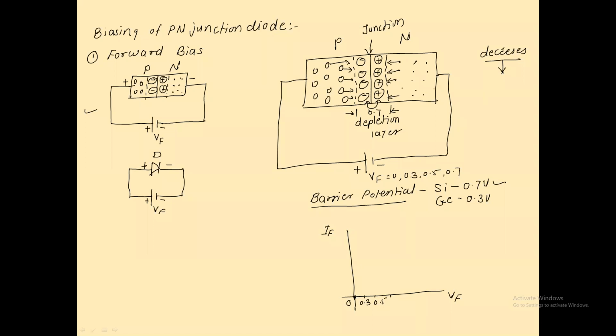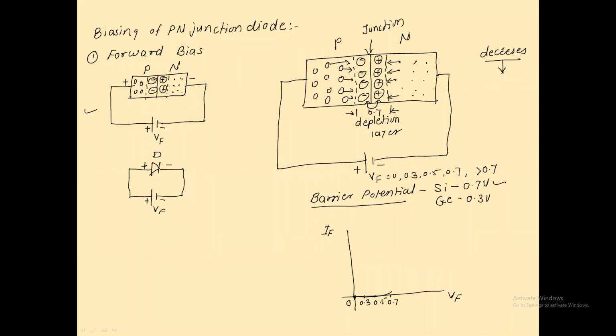It means that up to the barrier potential of a diode, a very small current will flow through the PN junction diode. And when my forward bias voltage is greater than the barrier potential, definitely at one point the barrier potential will be completely zero. And if the barrier potential is 0, it means there is no obstacle for the movement of electrons and holes. So in that case, the electrons can move from the N region to the P region.